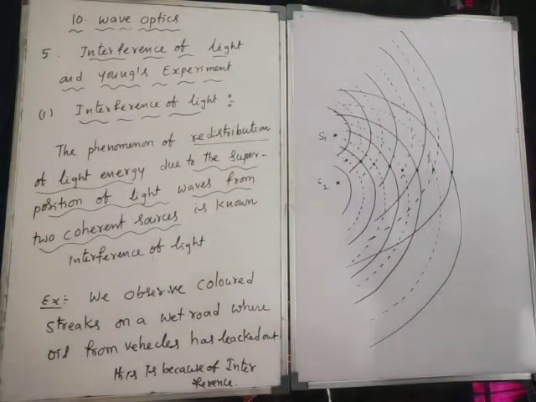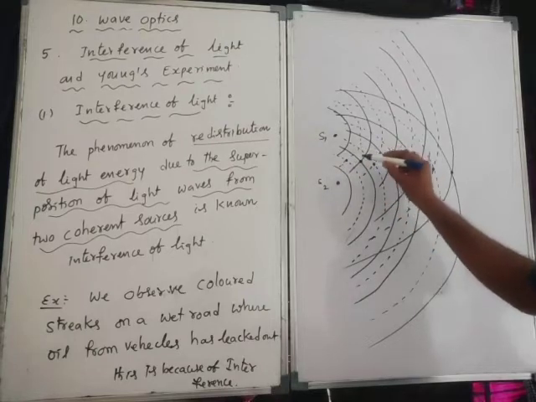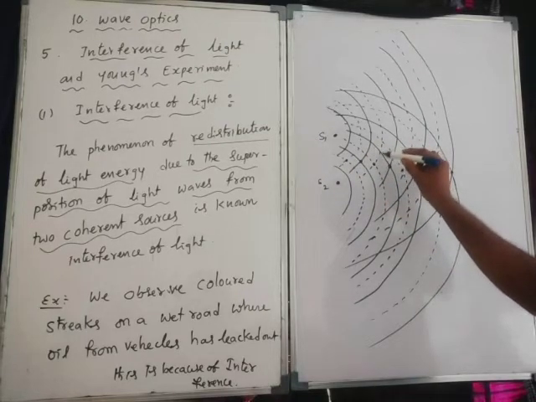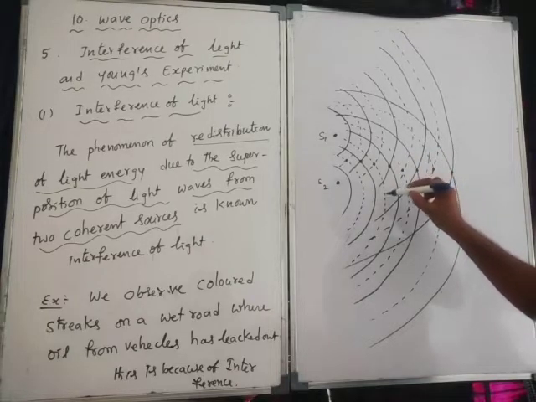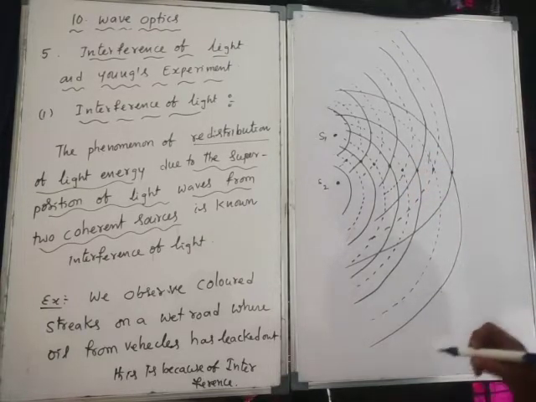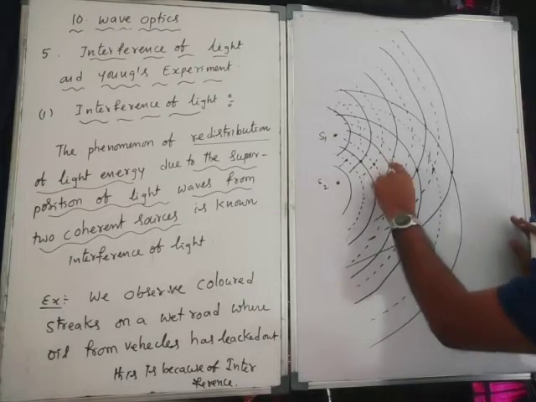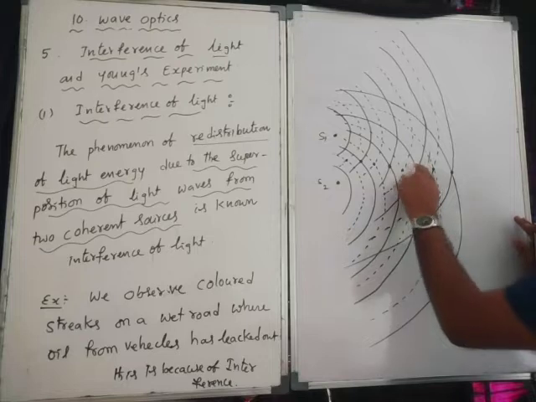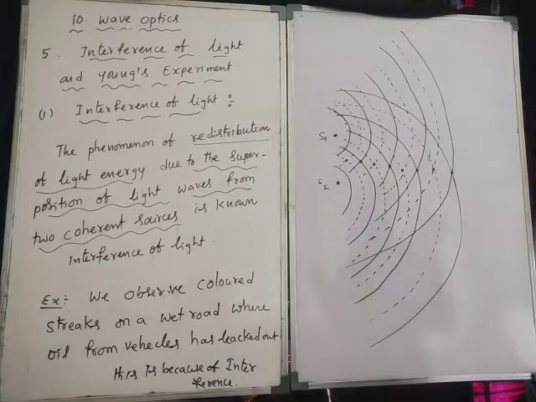Everybody can observe: this is trough and trough, crest and crest, trough and trough, crest and crest, trough, crest. Everybody can observe.